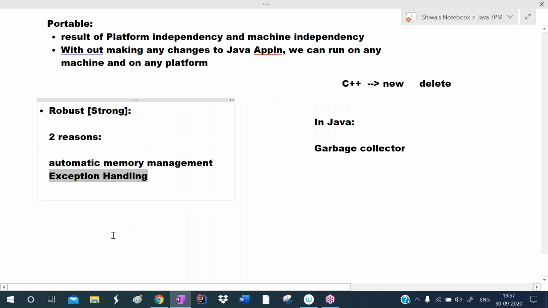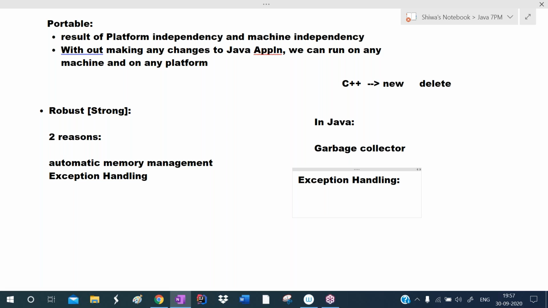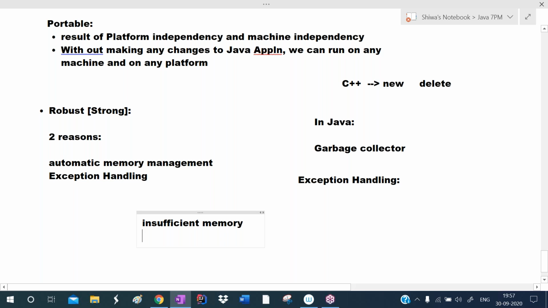And next, exception handling. Java supports the exception handling feature. So when we run the Java application, some errors will occur in the middle of execution. Those errors are called runtime errors. For example, if insufficient memory is there, that raises a runtime error. If memory is not available, that raises a runtime error.